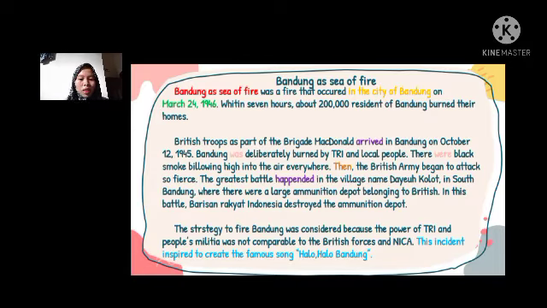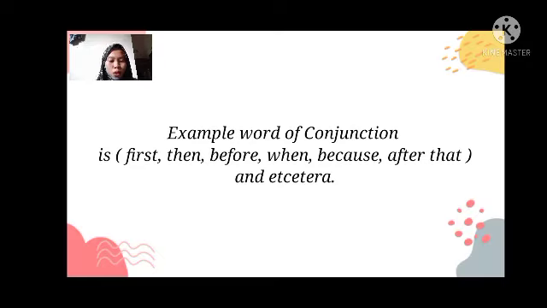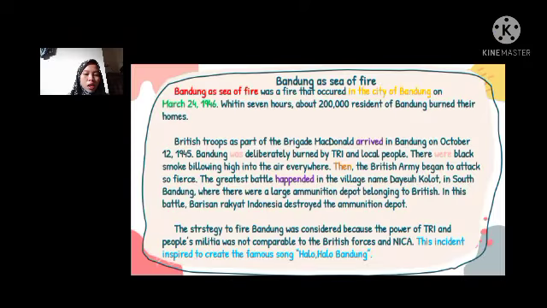Okay, next, conjunctions. Example words of conjunctions are first, then, before, when, because, and after that. Okay class, let's see the text. There are many different colors in the text, and conjunctions belong to the brown color in the text.